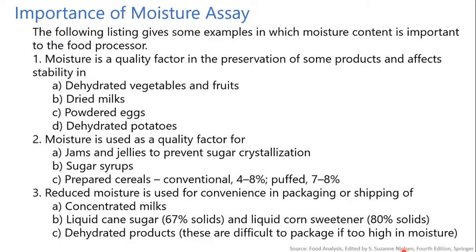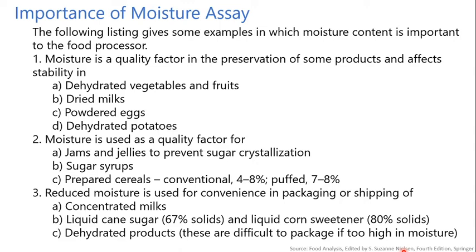Now, what is the importance of moisture assay? The following listings show some examples of moisture in the different forms of various food products. Moisture is a quality factor in the preservation of some food products and affects stability in dehydrated vegetables and fruits, dried milks, powdered eggs, dehydrated potatoes.